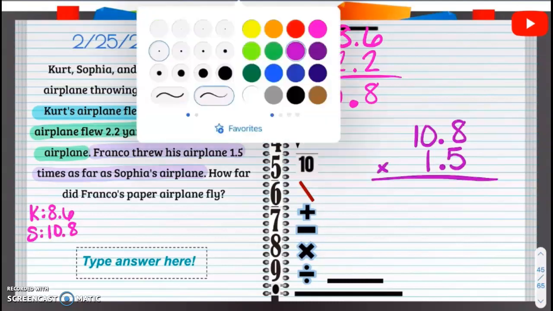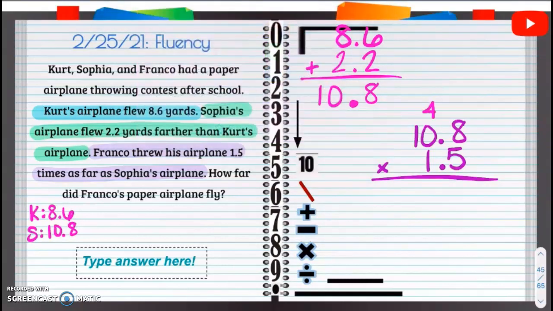5 times 8 is going to be 40. 5 times 0 is 0, plus 4 is 4. 5 times 1 is 5. We're done with that 5, so we're going to put a placeholder of 0. We're also done with that remainder 4 there. 1 times 8 is 8. 1 times 0 is 0. 1 times 1 is 1.